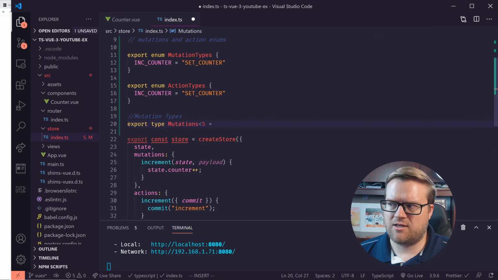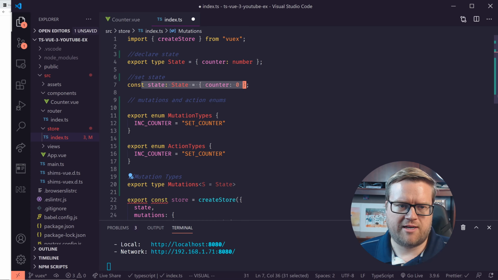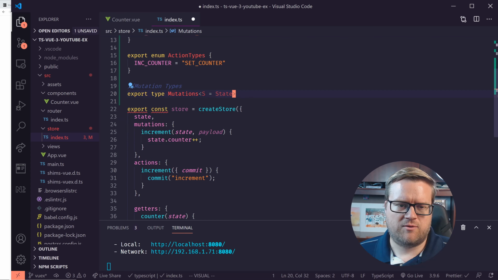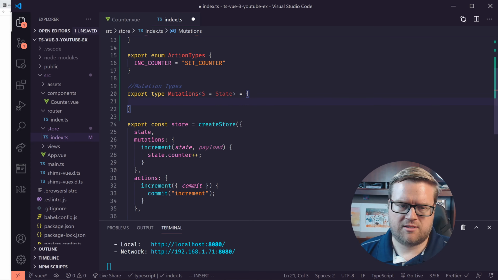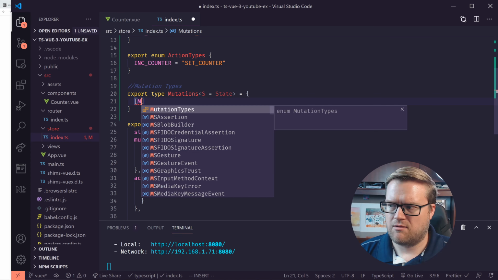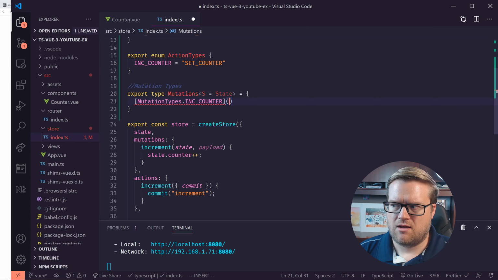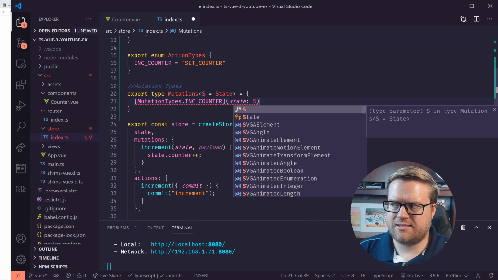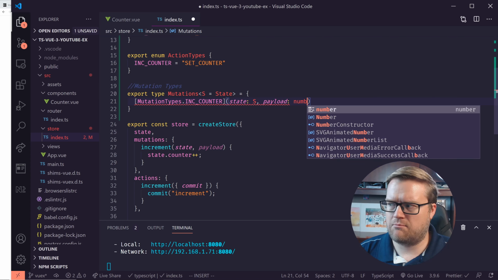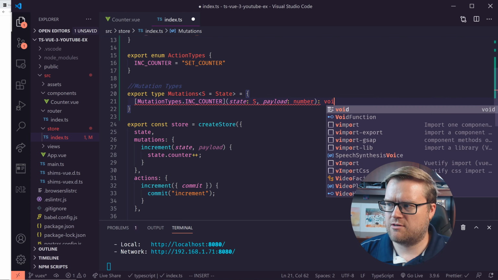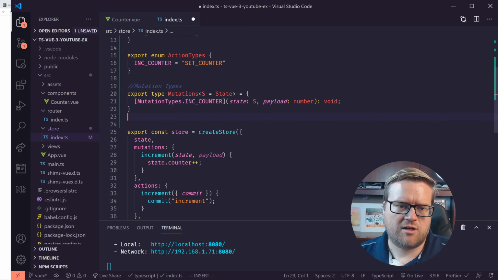And then we're going to use S equals state. Now the state in this case is this one right here, the set state here. And what we're doing is S equals S state. So let's just keep going here. And then this is going to be a mutation types dot inc counter. And this will be state S and payload number. And it's going to return a void. So here's our first type for our mutation.